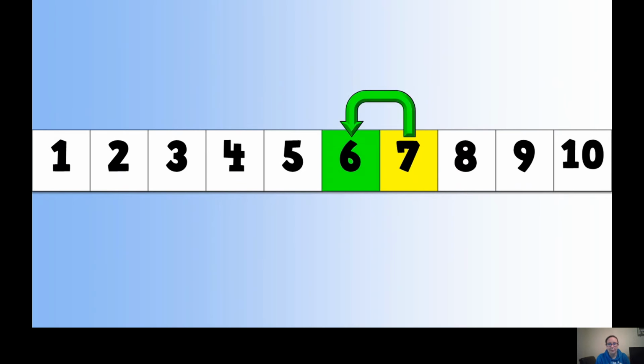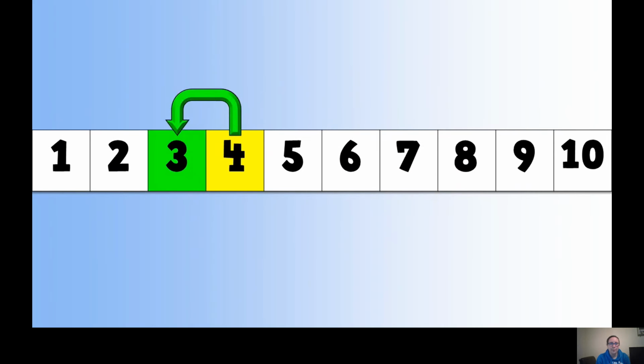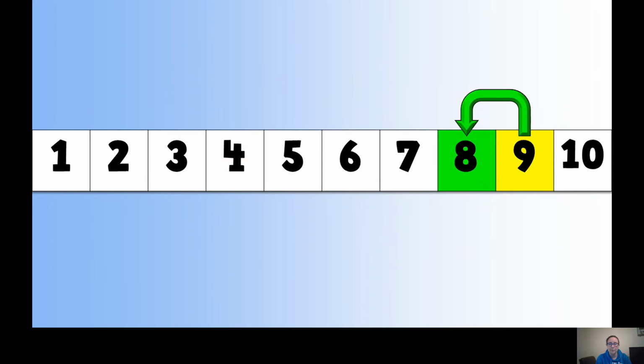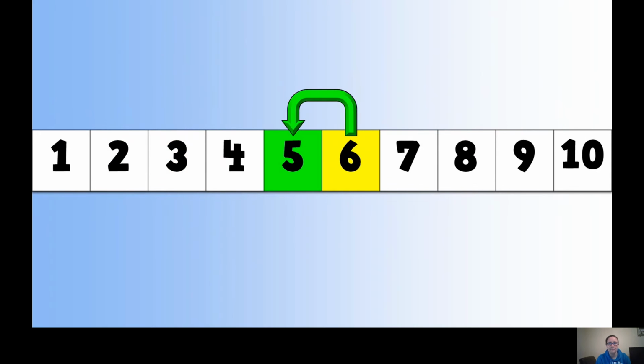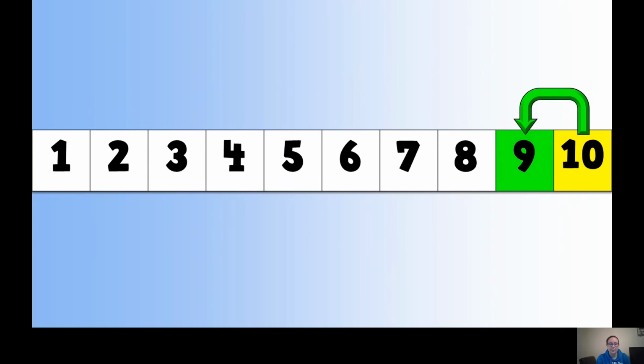You're always going to the left. 4, 3. Back to count the numbers. 9, less than 9. 8. 3, 2. Less than 6. 5. Less than 10. 9.